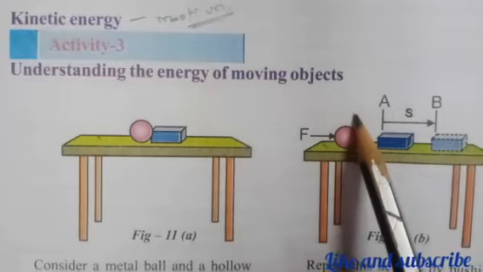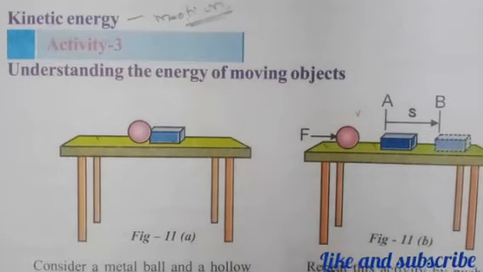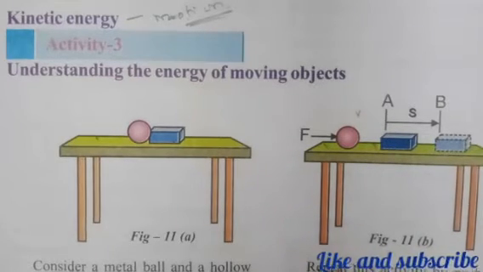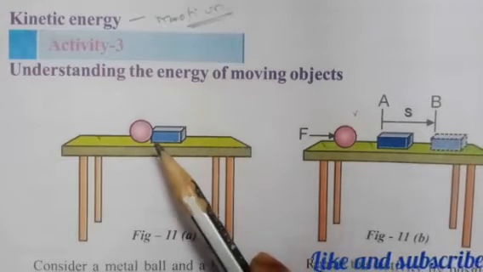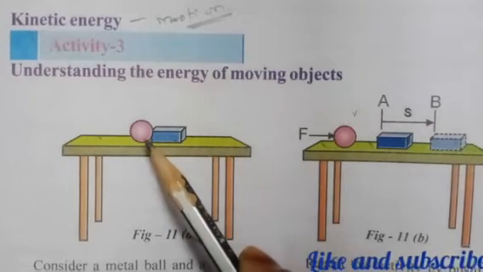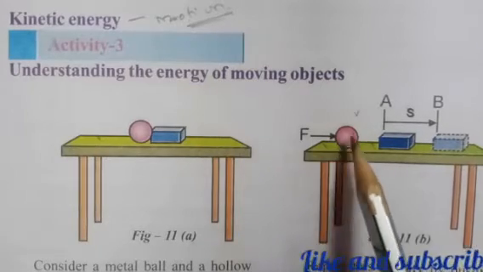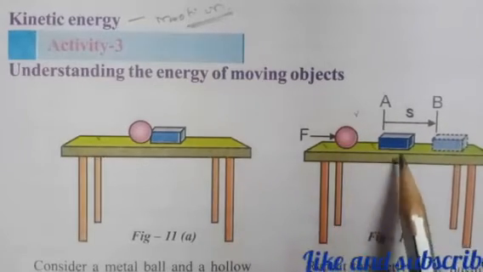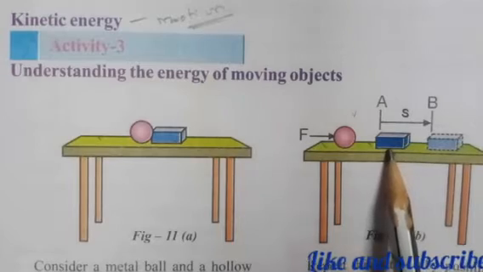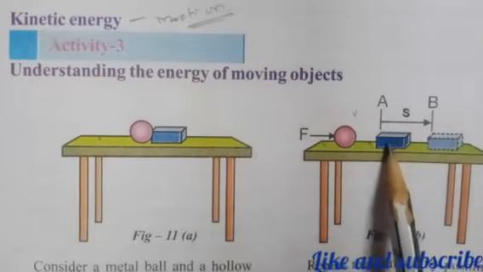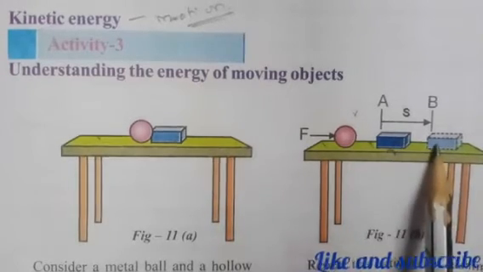Then what will happen? We will notice that when the ball is pushed, it starts moving with speed v and hits the plastic block, and this displaces it from this position to this position.